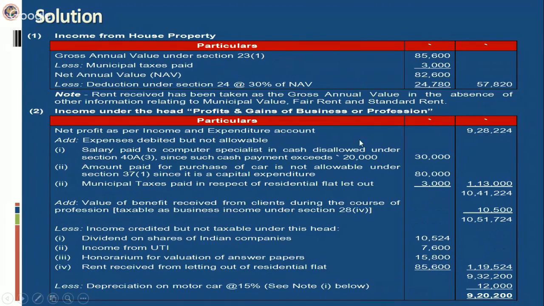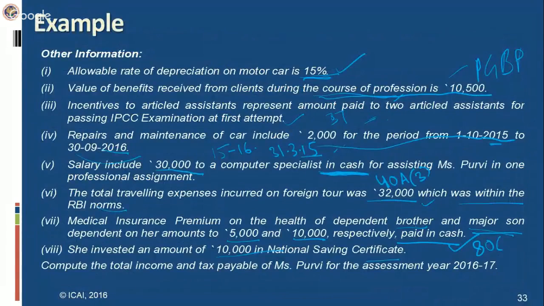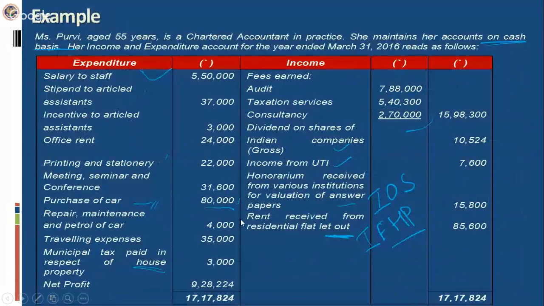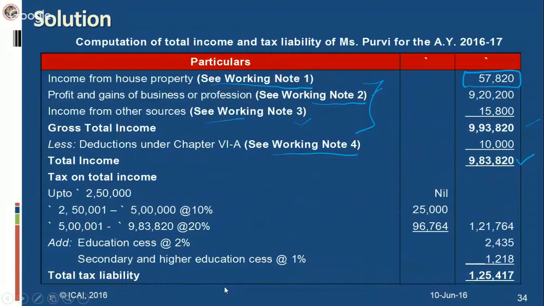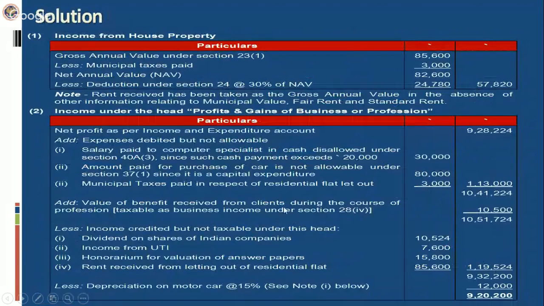In the same manner, you will move to the PGBP head of income. Here, first you take the net profit as per the income and expenditure account. It is given in the expenditure account itself. If you see here, the net profit is 9,28,224. You will take this figure to compute the PGBP head income. Then you will make the adjustment by way of adding certain expenditure which are debited but not allowable.